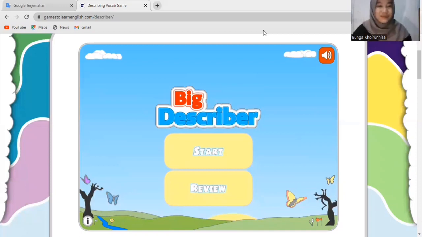So this game is called Big Describer. Has anyone played this game before? Never? So this is the first time for you guys? Alright. In this game, we will match the picture with the description which will be read out by me. There will be 33 questions. First, I will read out the description, then you guys answer what the picture is. Do you understand? So can we get started? Alright, let's start it!